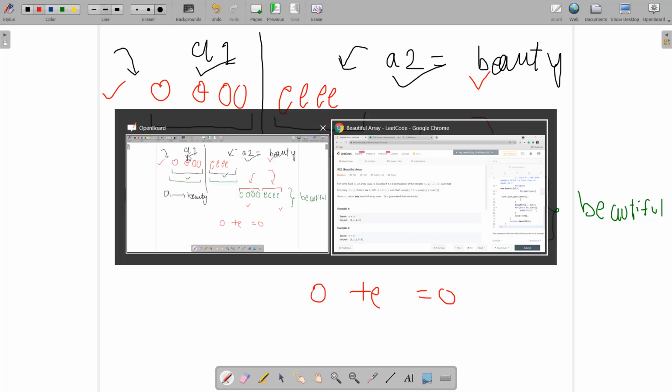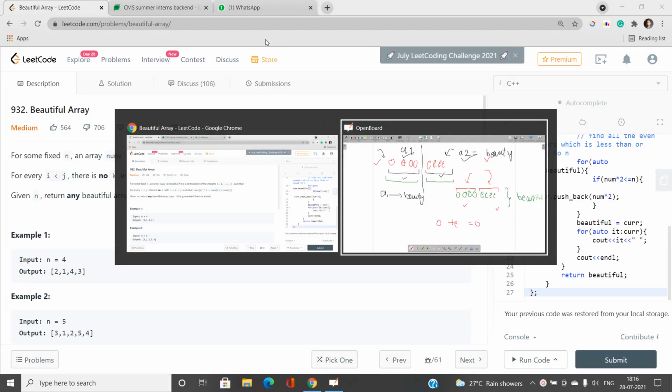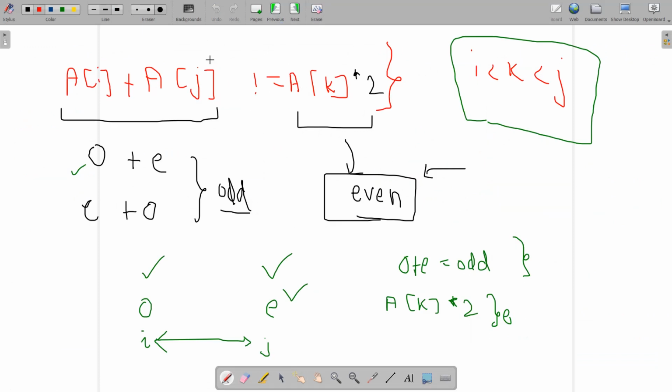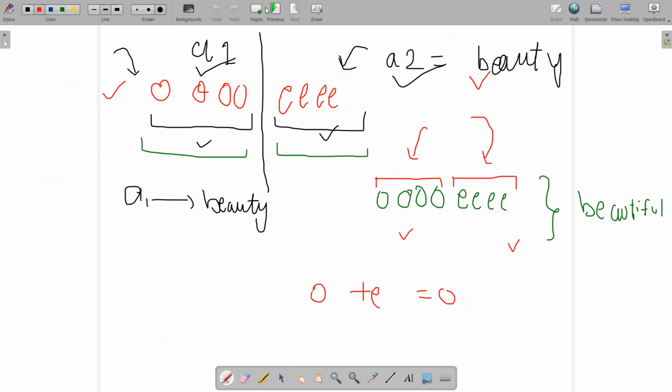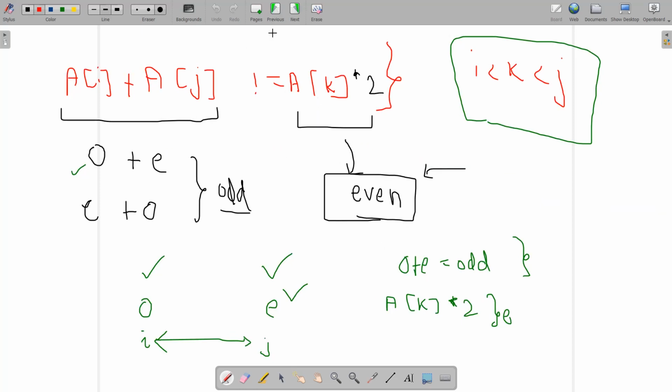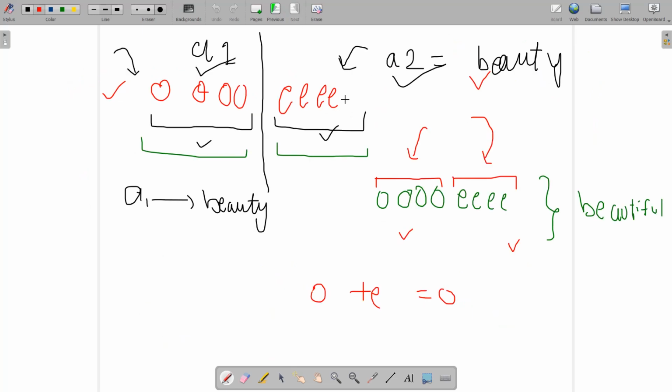According to the previous proof, the left hand side will always be an odd element and the right hand side will always be an even element. It doesn't matter which element ak I choose between these indexes i and j, this condition will not be satisfied.